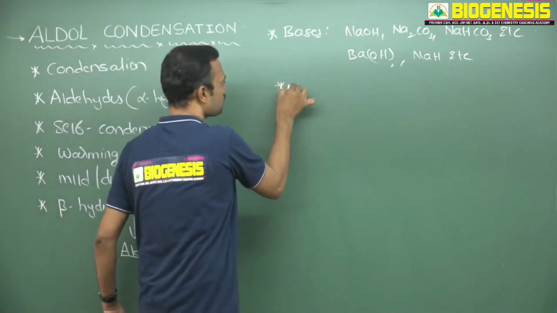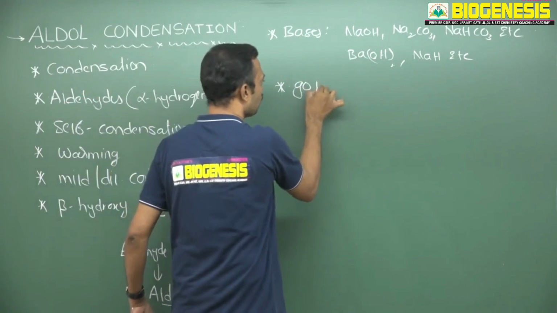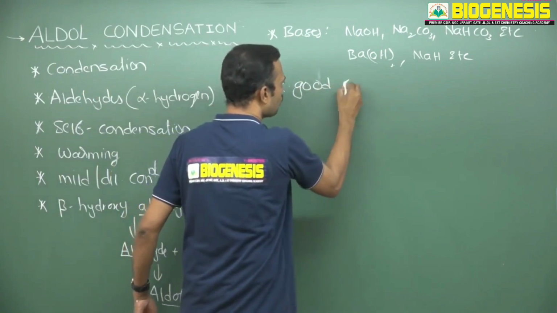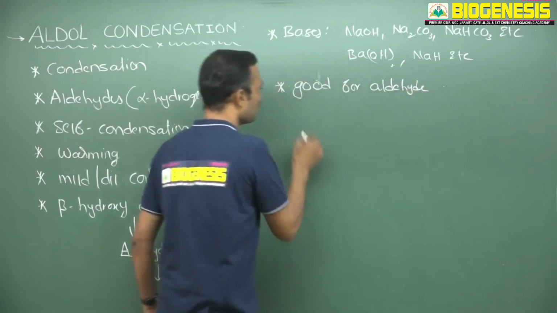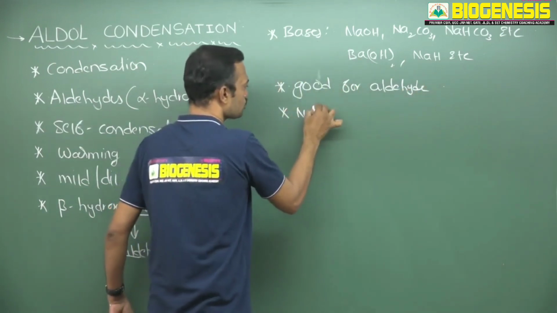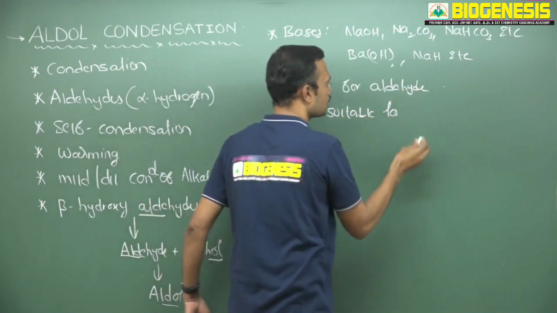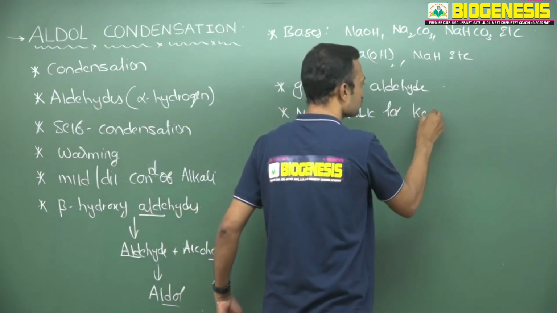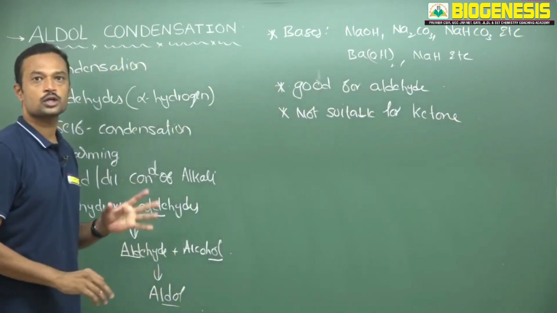Okay, so see, aldol condensation is not good for ketones. Mostly it is good for aldehydes only. Remember, aldol condensation is not suitable for ketones.